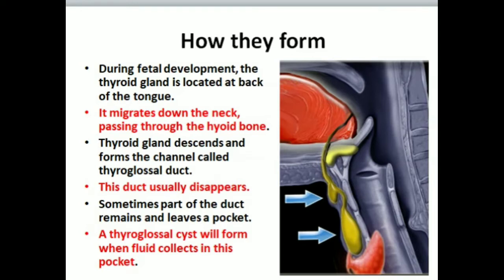How is it formed? During fetal development, the thyroid gland is located at the back of the tongue. It migrates down the neck, passing through the hyoid bone. As the thyroid gland descends, it forms a channel called the thyroglossal duct. This duct usually disappears, but sometimes part of the duct remains and leaves a pocket.